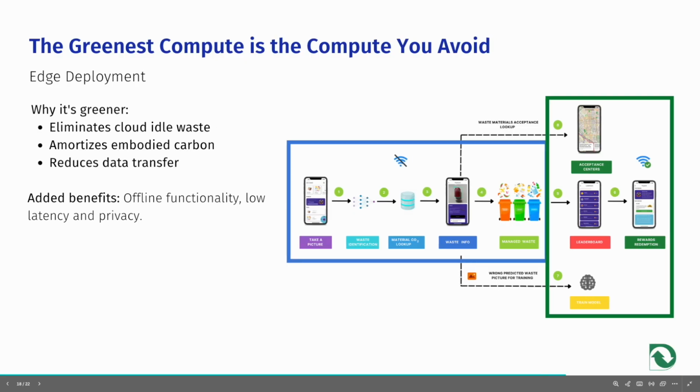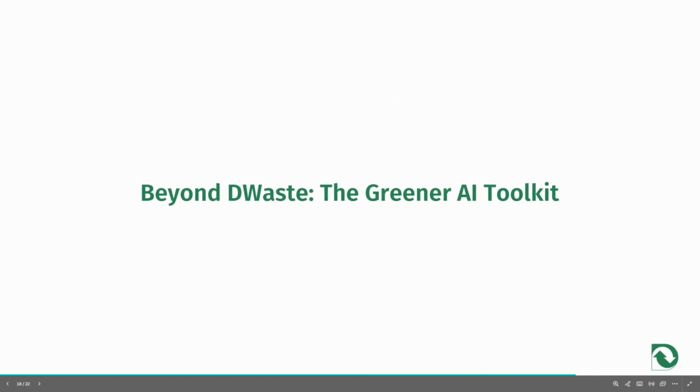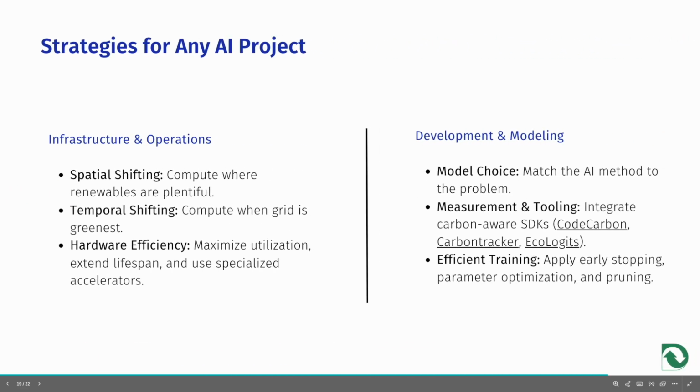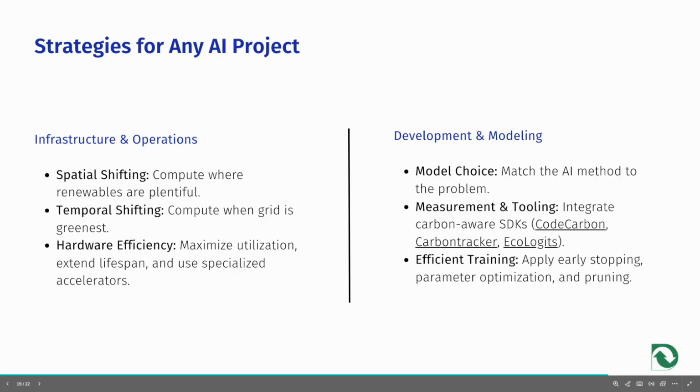Now let's explore some of the strategies for making an AI project greener. These strategies are built on a dual foundation. One is infrastructure and operation, and the second one is development and modeling. On the infrastructure side, we prioritize greener efficiency through spatial shifting, temporal shifting, and hardware efficiency.